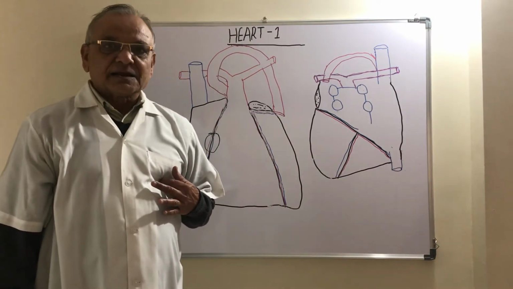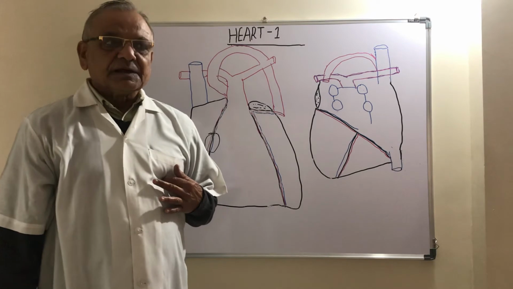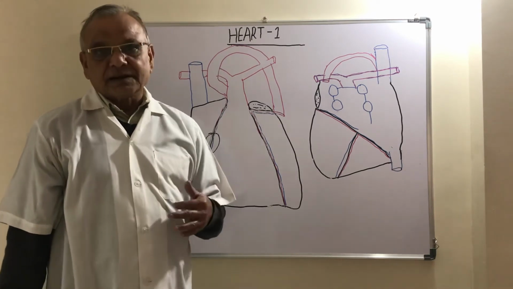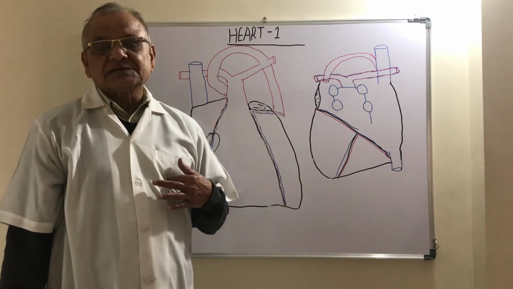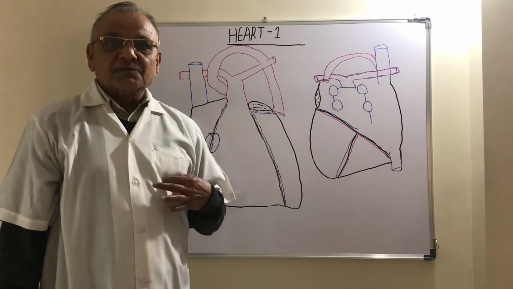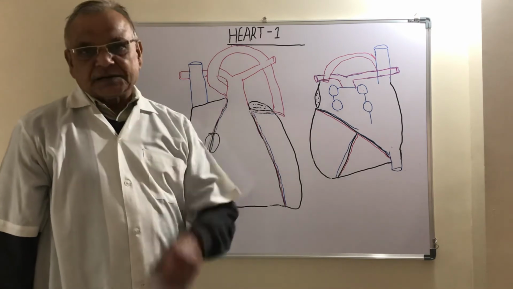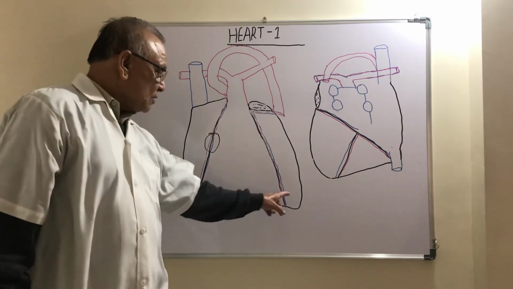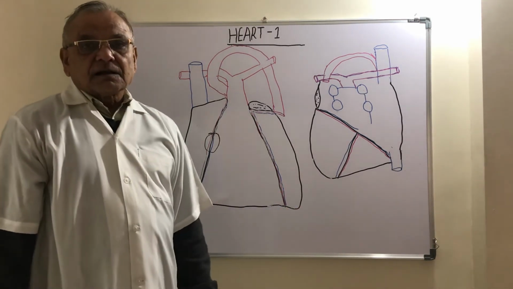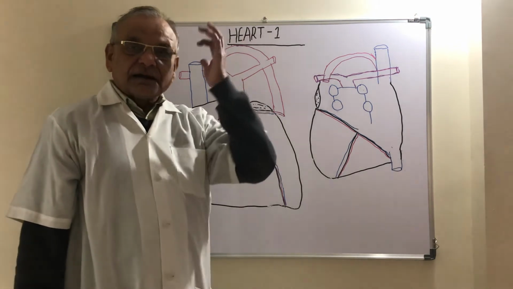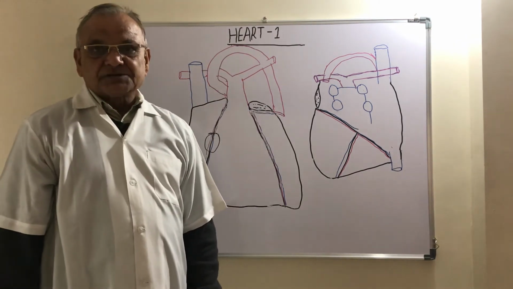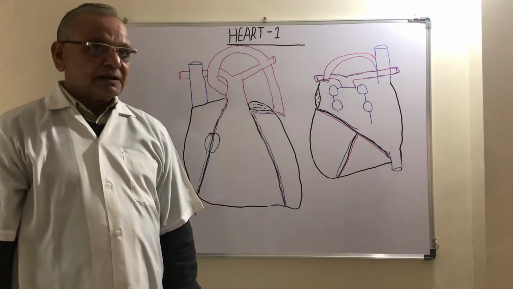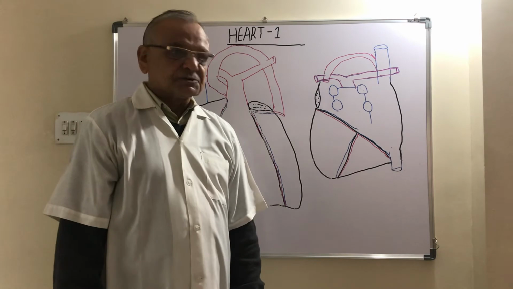It is situated at the level of the left fifth intercostal space, about 3.5 inches away from the median plane, and here we can hear the apex beat. So the apex is formed only by the left ventricle.